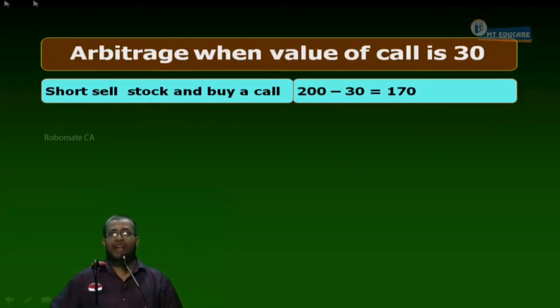If you want to have clarity, put 200 down and write share price received. Put 30 down and write call premium paid. Share price received and call premium paid. 170 is the net cash flow. That can be understood. Can I proceed or not?